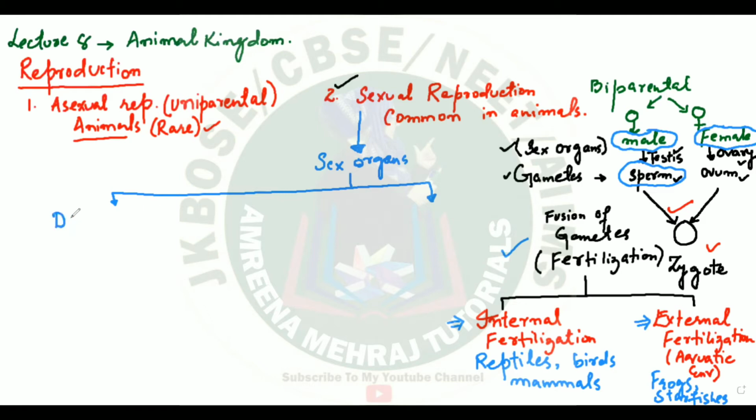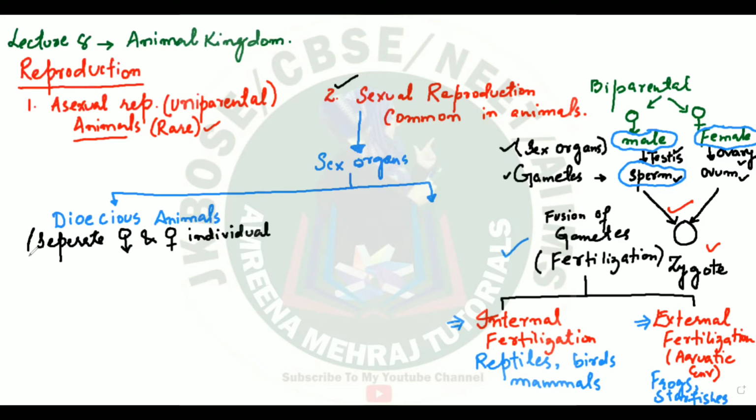So what is the case with dioecious animals? Some of the animals are going to be dioecious animals. That means they are going to have separate male and female individuals. There will be a clear morphological difference between the male individual and the female individual in these cases. That is the case for humans. You are clearly able to identify, as per the body appearance, as per the physiological appearance, who is the male and who is the female. Such animals are called dioecious animals.